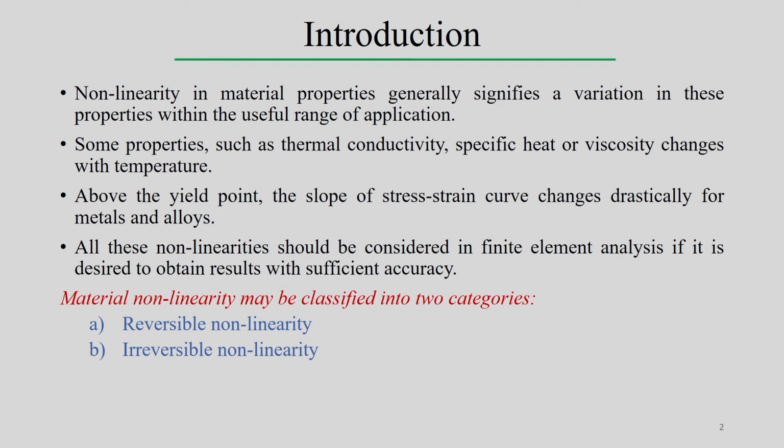But if you do the uniaxial tensile testing of the same material at a very high temperature, for example 500 or 600 degree centigrade, then the stress strain curve is completely different from what we obtain at room temperature. So the slope, the yield point, everything changes with temperature.